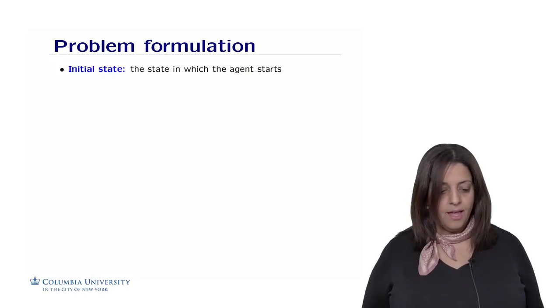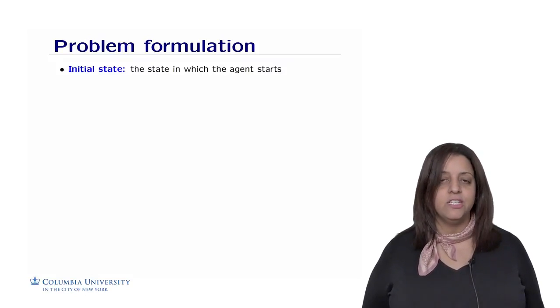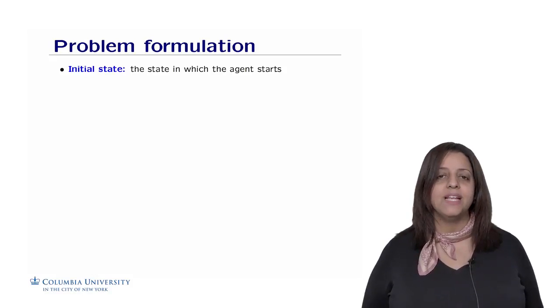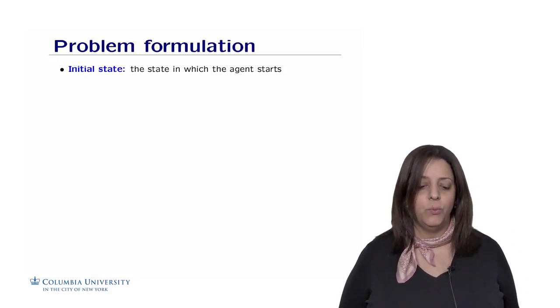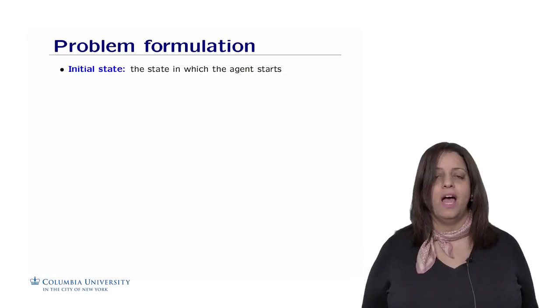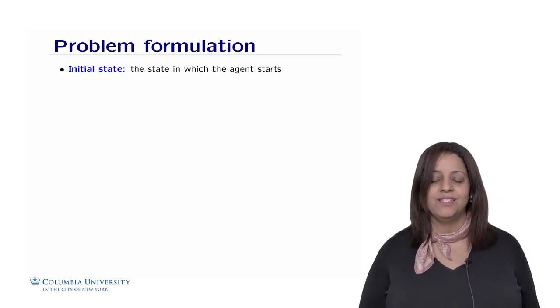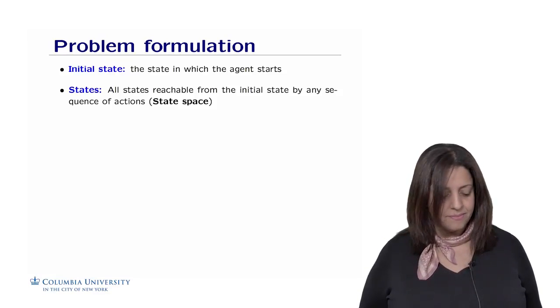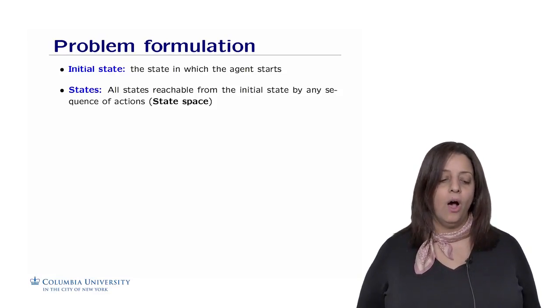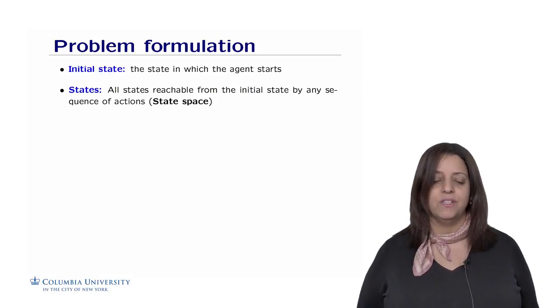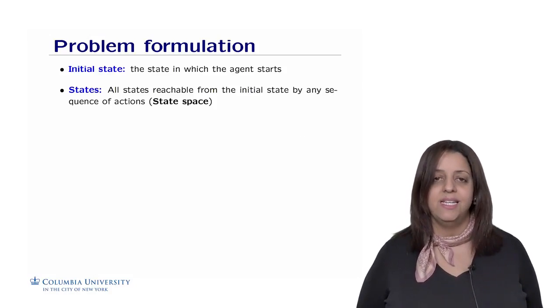Okay, so the problem formulation is in general done as follows. First of all, we need to identify our initial state, the state in which the agent starts. I was the agent when I did the maze. I started when I was in the lower circle of the maze. What are the states? These are all states reachable from the initial state by any sequence of actions. It's also called the state space.